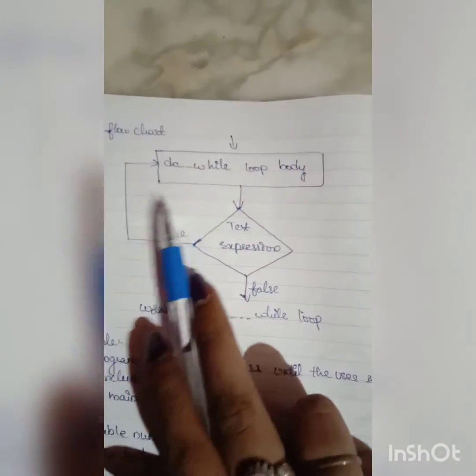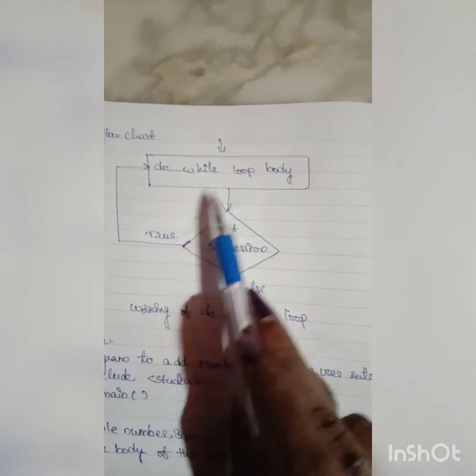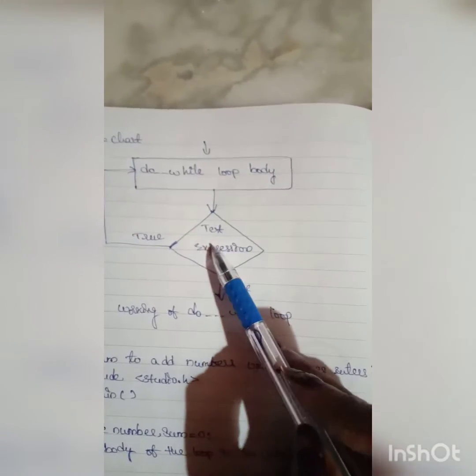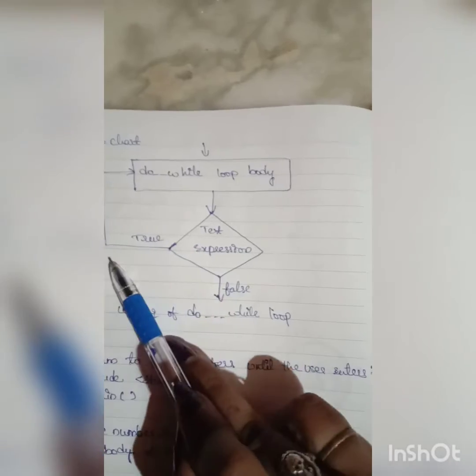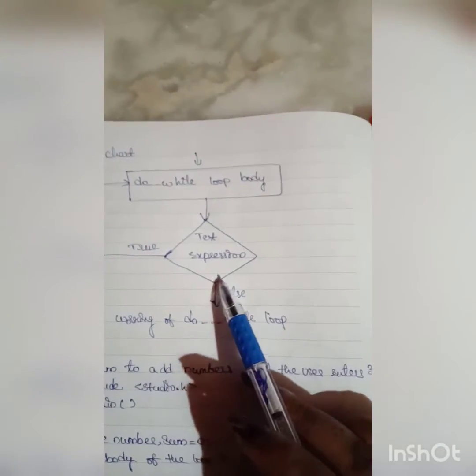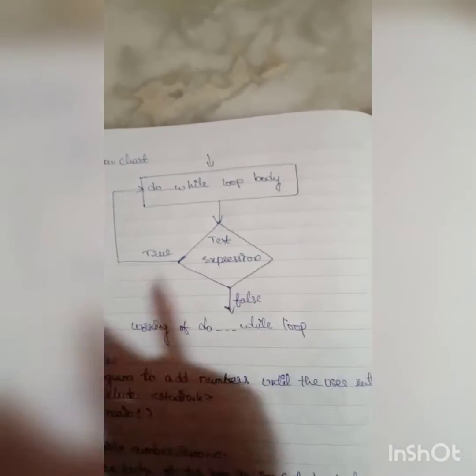And this is the flowchart for the do while loop. First, the do while loop body, and after that the test expression. If it is true, it goes back to the loop. If it is false, it terminates.